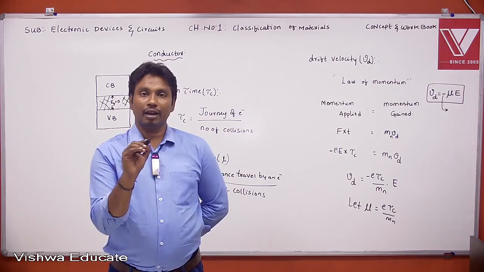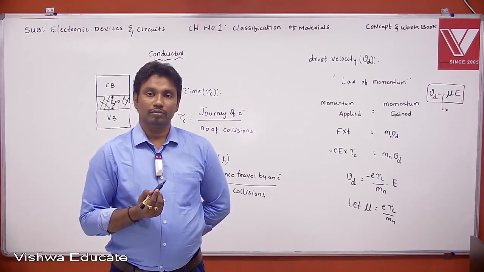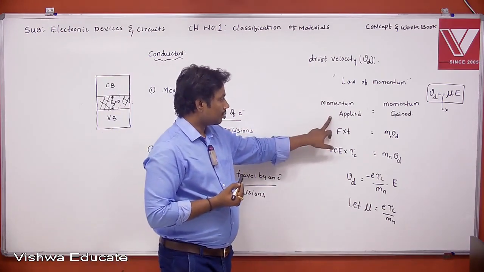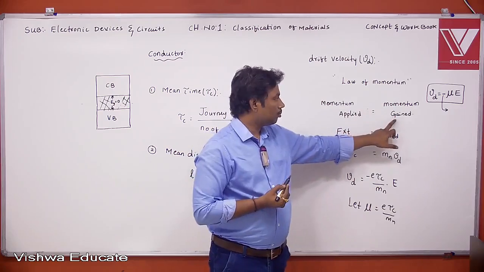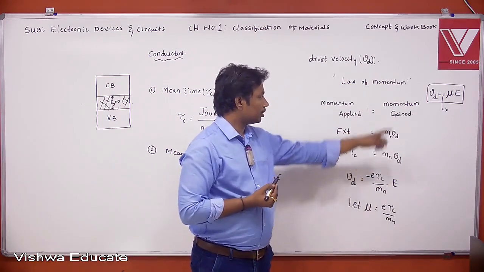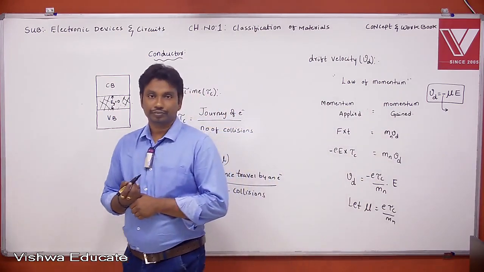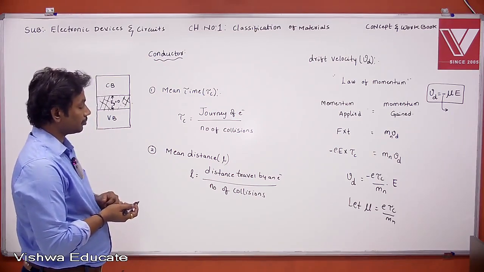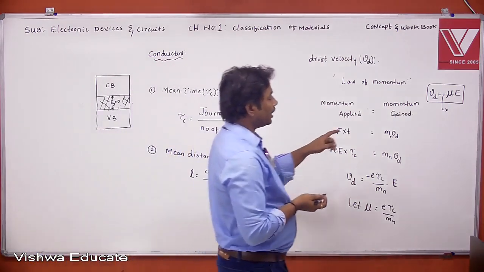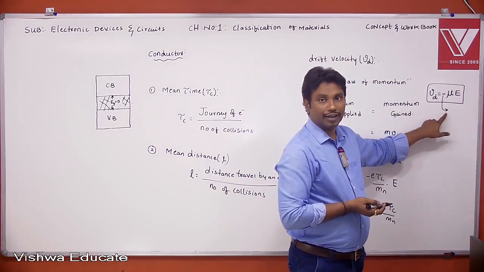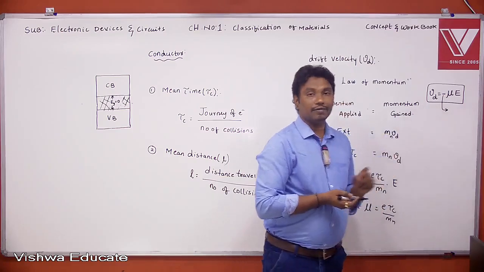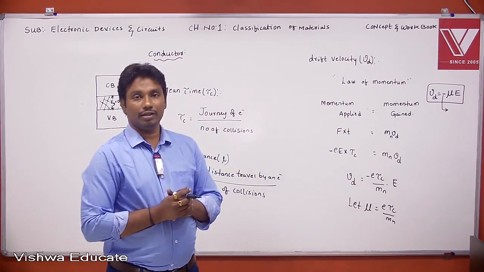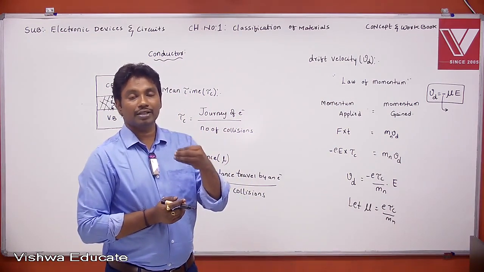Yeah, underline law of momentum. That is momentum applied. Write down like this. Momentum applied is equal to momentum gained. And copy the derivation. Yeah. The negative sign indicates, write down, the negative sign indicates the direction of the velocity is opposite to the applied external electric field.